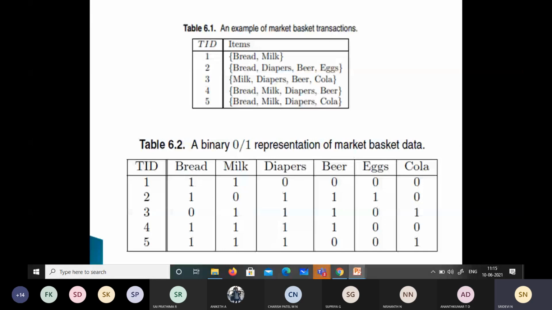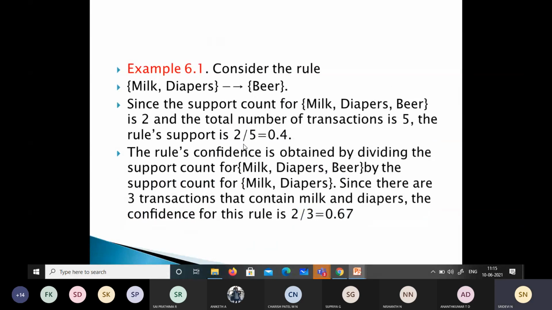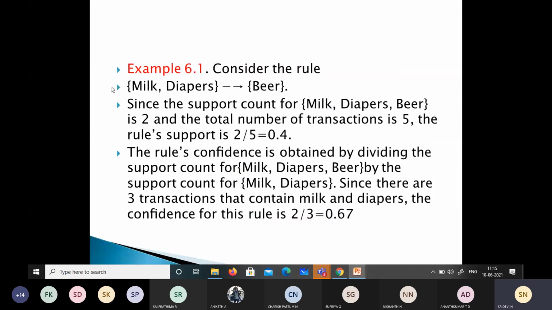How many transactions do we have here? We have 5 transactions: 1, 2, 3, 4, 5. So the support will be 0.4. Is that clear? Not that tough. The support is nothing but how applicable a rule is to a given data set. The rule says that the one who buys milk and diapers will also tend to buy beer, and we look at the transactions which contain milk, diapers and beer: 2 transactions out of 5. If we divide that, we get 0.4. So this is your support, right? Clear?